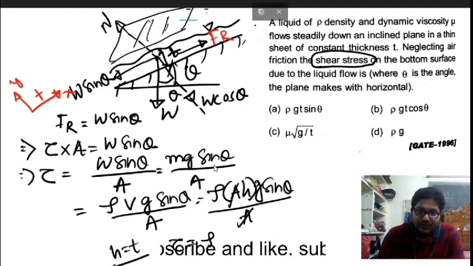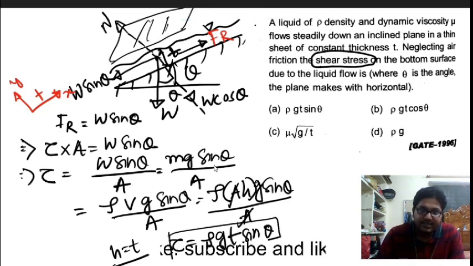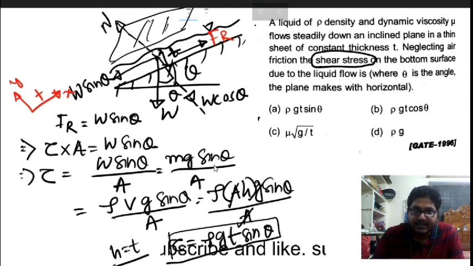So the shear stress developed is rho g t sin theta, and this is the correct option.